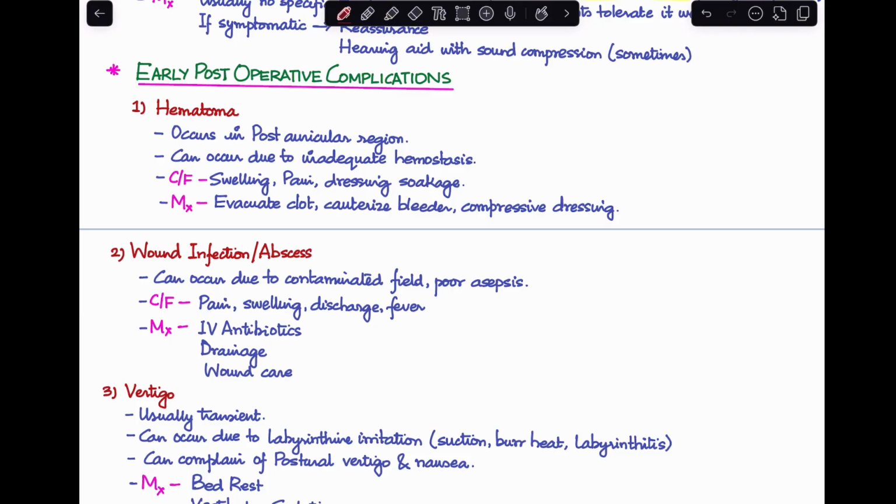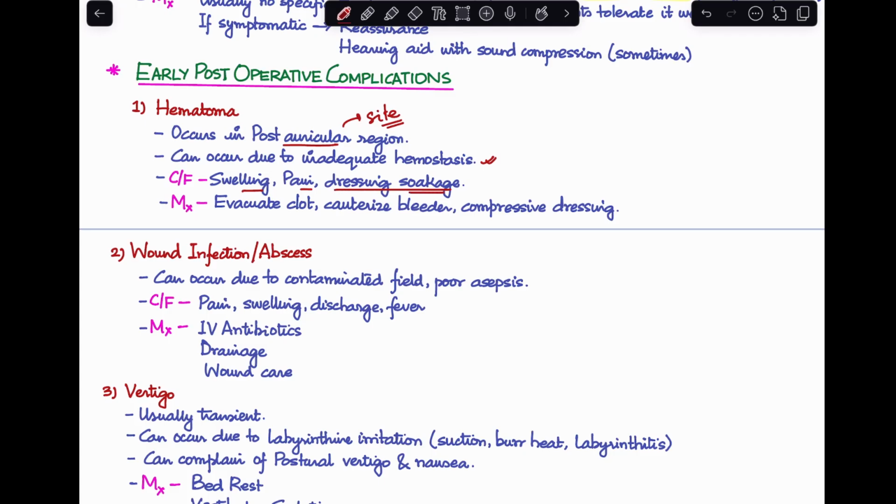So, there can be a hematoma formation. Hematoma formation usually occurs in the post-auricular region. Usually, we perform mastoidectomy through the post-auricular approach, where we give a Weil's post-auricular incision. So, hematoma can occur because of inadequate hemostasis during the time of surgery. These patients would come to you with a swelling in the postauricular region, complaining of pain, and the dressing getting